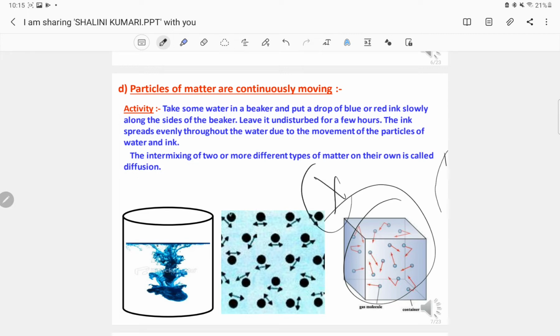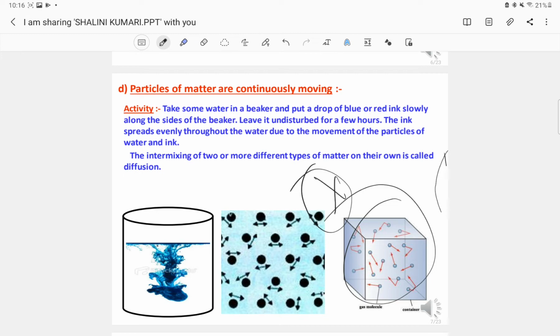In the case of solids, this is not applicable because the particles are very tightly bound, and hence it has a shape of its own. We have already read in the junior classes that solids have a shape of their own and do not get deformed easily because the particles of matter are strongly attracted to each other.